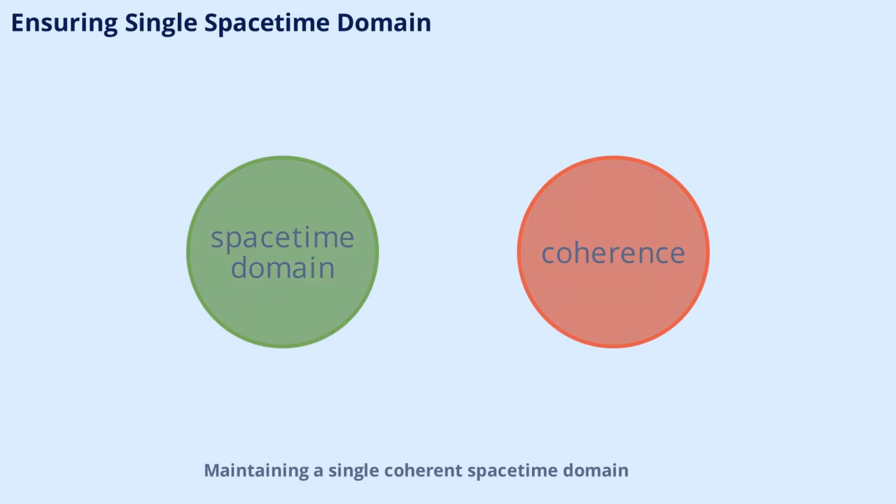Maintaining a single coherent spacetime domain is essential for the AEON-CASIMIR craft's operation. By keeping the coherence length greater than the size of the vehicle, the system ensures that all components are synchronized and that the craft behaves as a unified object. This is a key factor in achieving advanced propulsion capabilities.